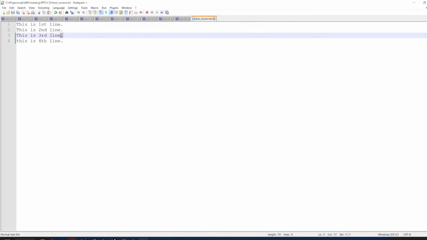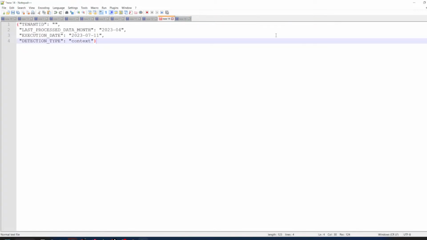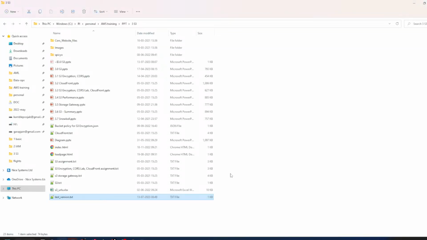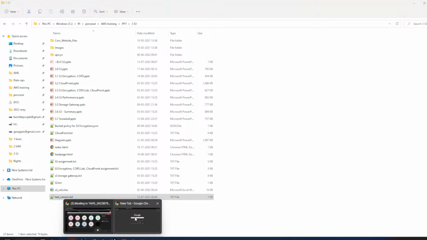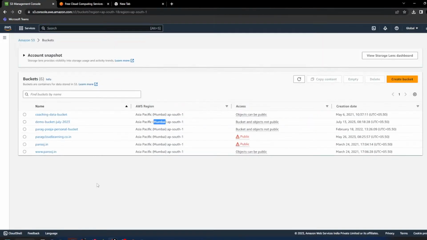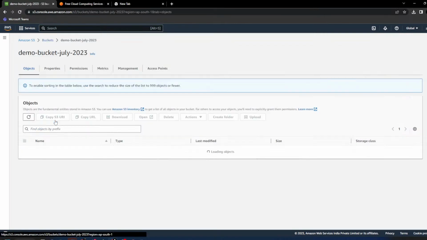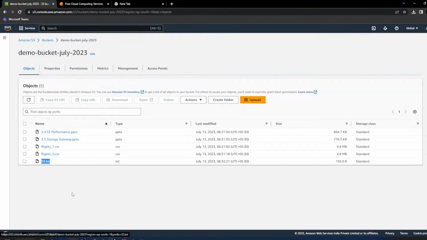Previously in Amazon this file was there with three lines. Now I have added a new line and uploaded it to S3. So Amazon should return me the new file or the old file? The new file.